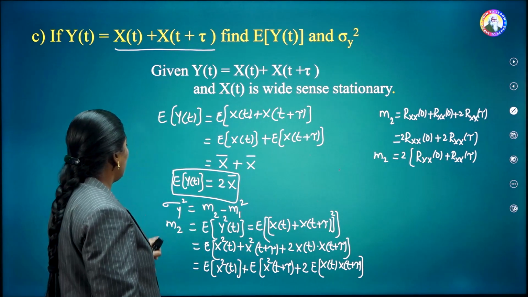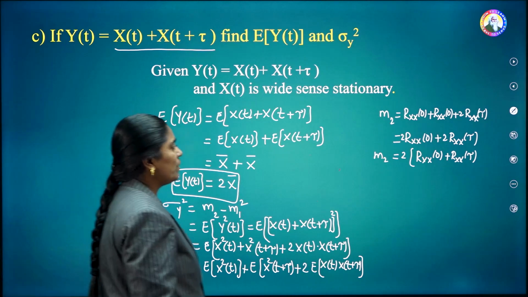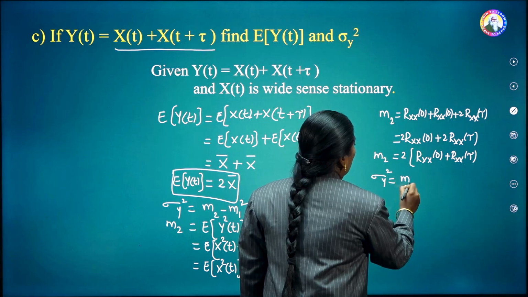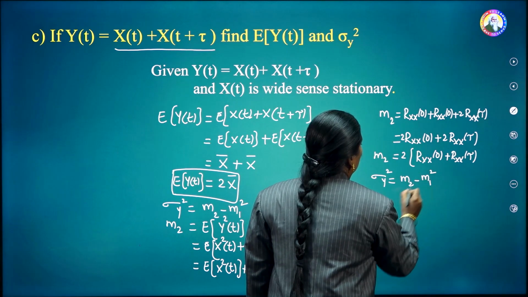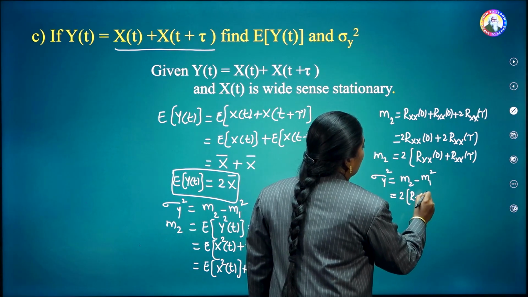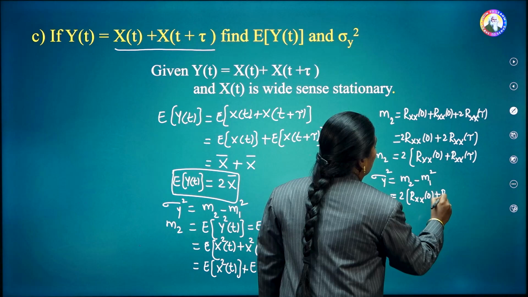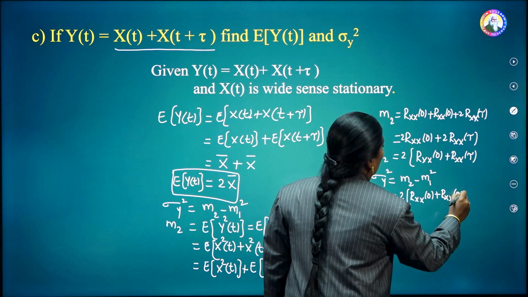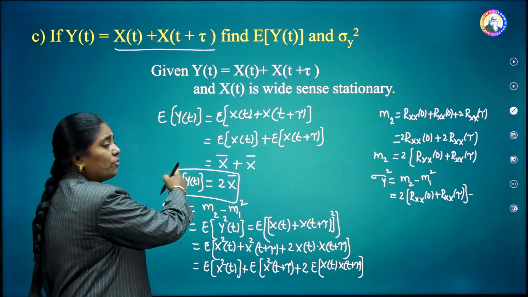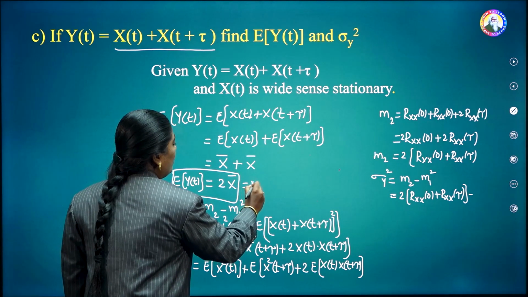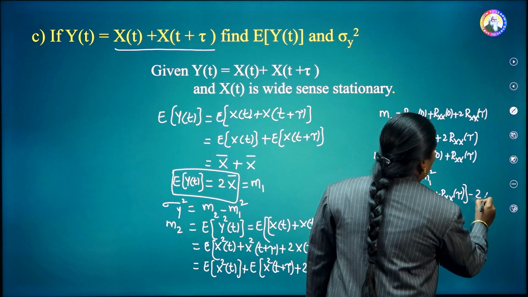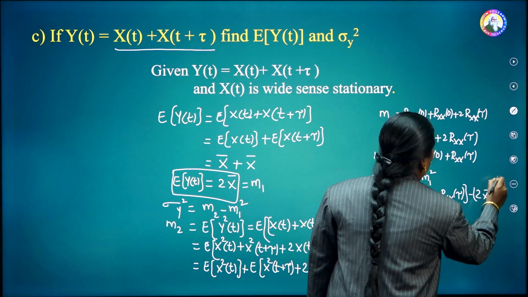By substituting that here in the case of variance, sigma y square is nothing but equal to M2 minus M1 square. This is equal to 2 into R xx of 0 plus R xx of tau minus, what is M1? That is the mean, E of y of t, so this is nothing but M1 only. Now substituting that there, we obtain 2 into x bar whole square.